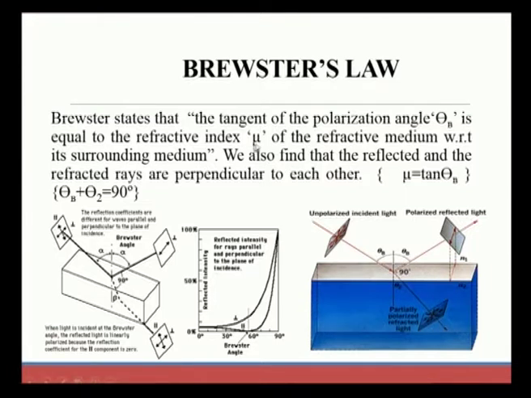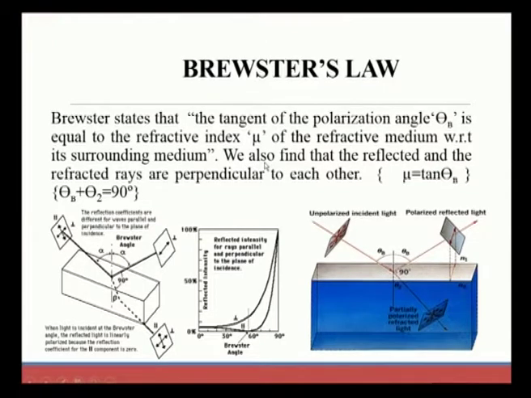Considering mu as the refractive index of the refracting medium with respect to its surrounding medium, tan theta b is equal to mu according to Brewster's law.